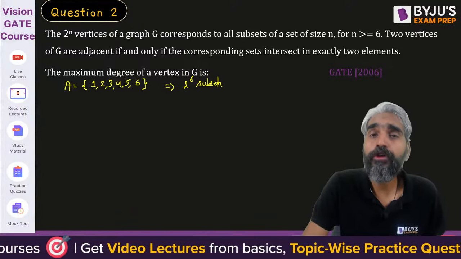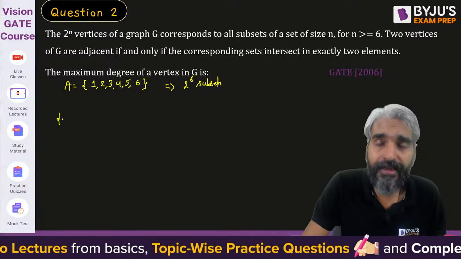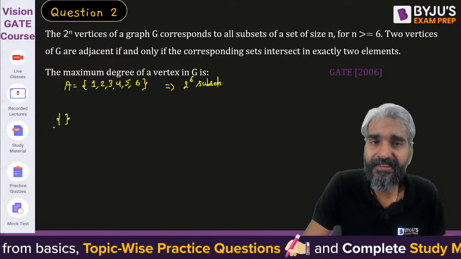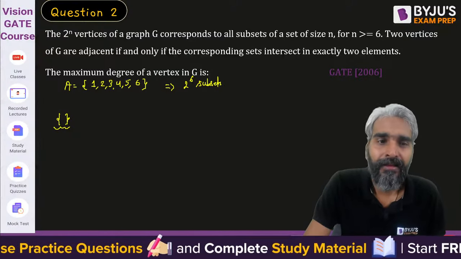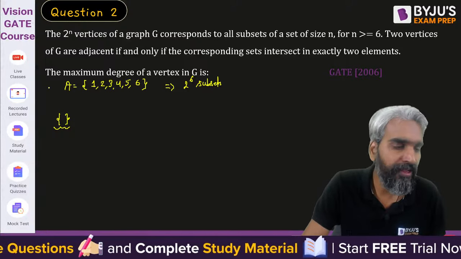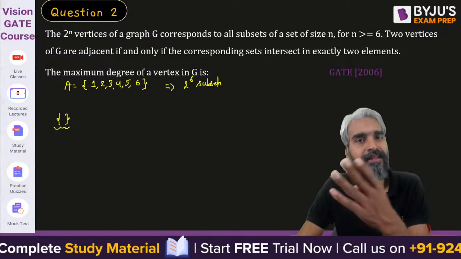That's fine. Now they are asking what will be the degree. Please try to understand. If I take the vertex phi, the empty set, then its intersection with any other subset of A cannot be of size 2, because phi intersection with anything will be phi.